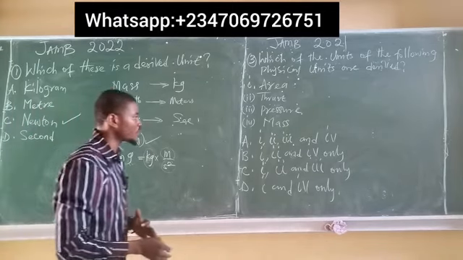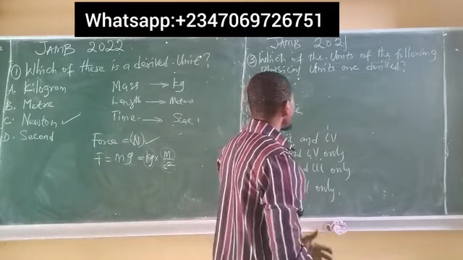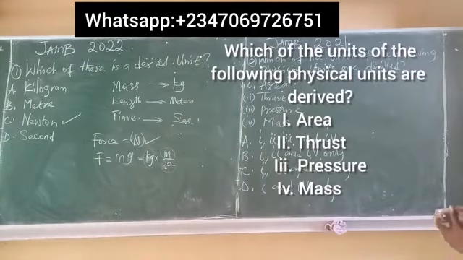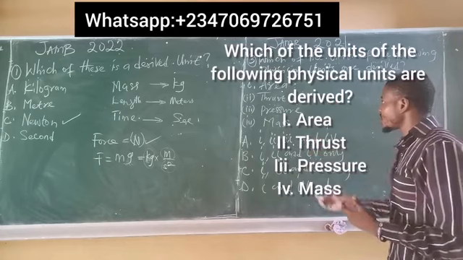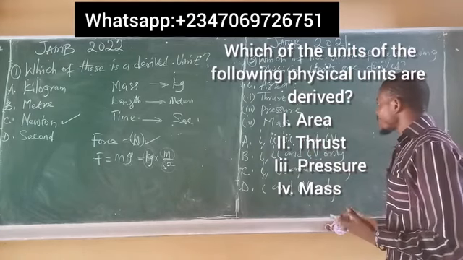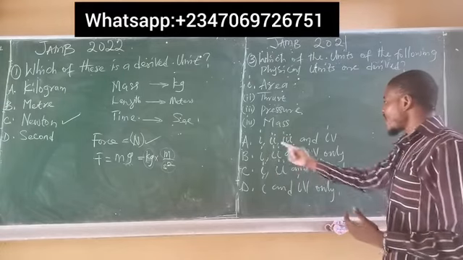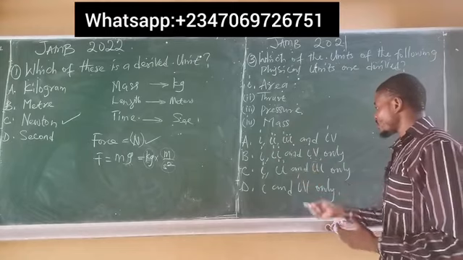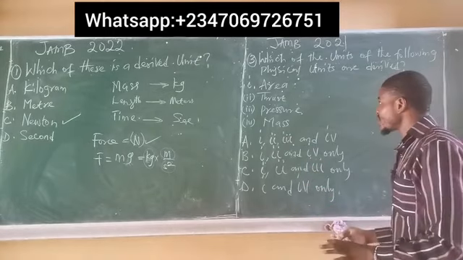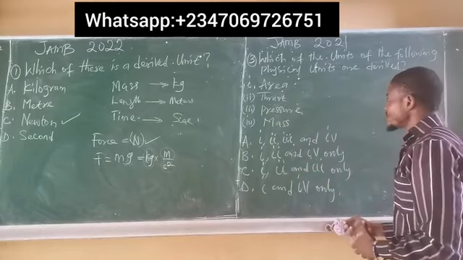Now let's go to the 2021 JAMB physics question. It says, which of the following physical units are derived? And they gave us the following units. We have the area, we have thrust, we have pressure, we have mass. And the options are I and IV for option A, then we have option B, option C, and option D down. Now let's try to get the answer first from the units given to us.